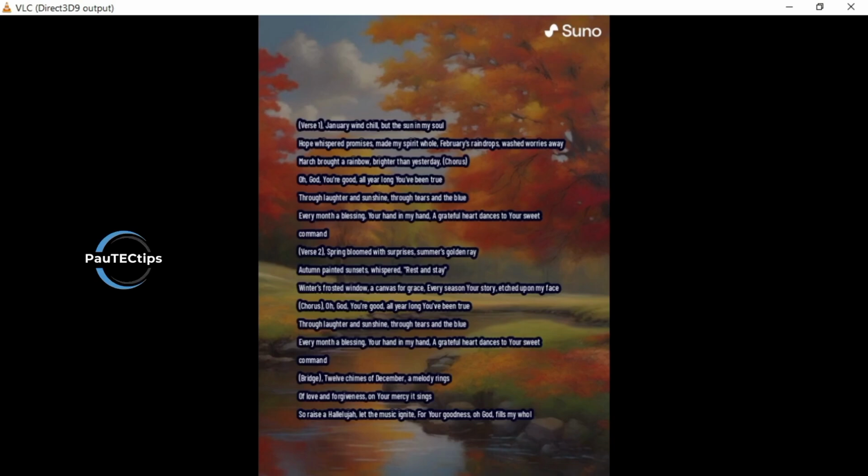And that is it. It's playing beautifully. We've produced a song using just Google Gemini AI plus Suno AI. You can produce as many beautiful songs as you want for yourself. Copyright free, you're the owner.